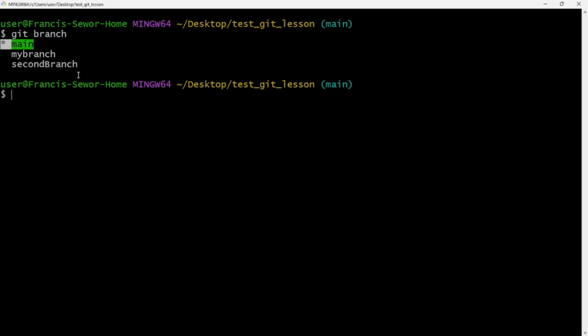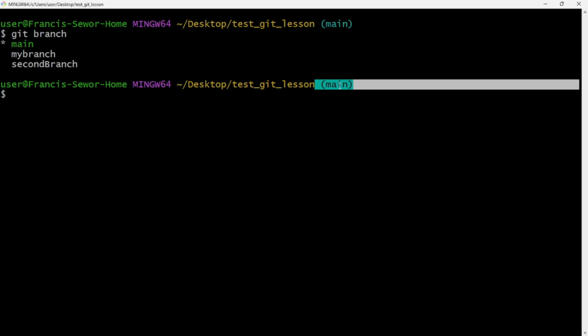Why? Because when I was creating the branch, I was on the main branch before I entered that command, git branch and the name of the branch. So if you're on a branch and you create a branch from it, it is going to have a copy from that particular branch. Each branch has its own staging area, local repository and everything, because they are all separate channels. But you need to be on a particular branch to create a new one from it, and what will happen is that you're going to make a copy from that particular branch.